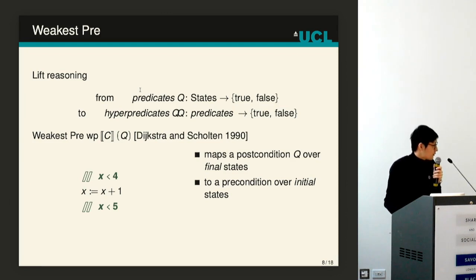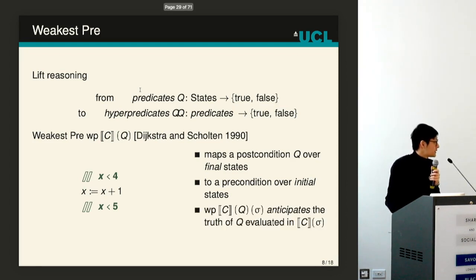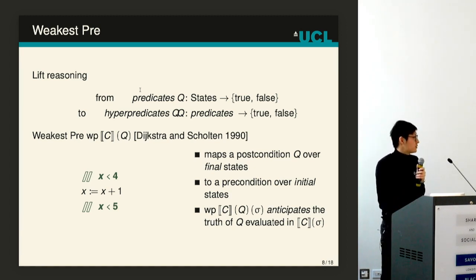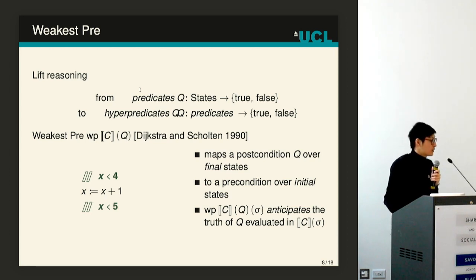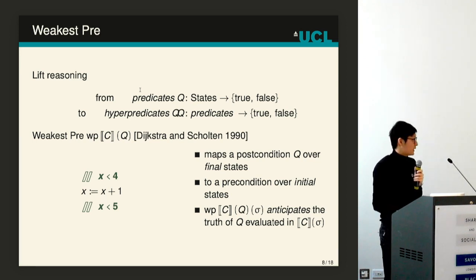So we can think of this weakest precondition as a forecaster, because if we plug in an initial state sigma, what it does is to anticipate or predict the truth of the postcondition, but evaluated in the final state. So it anticipates the operational semantics of the program for a given initial state.